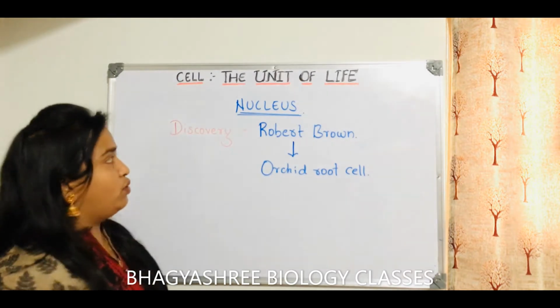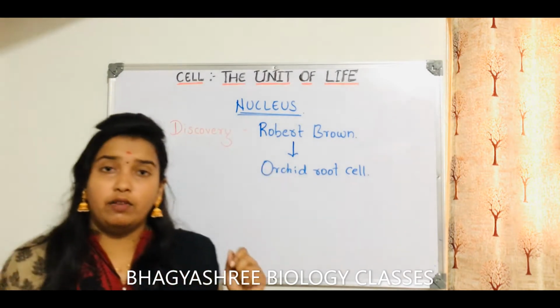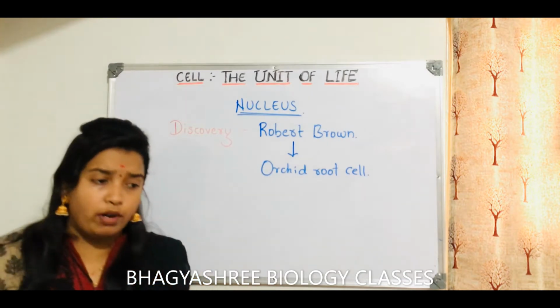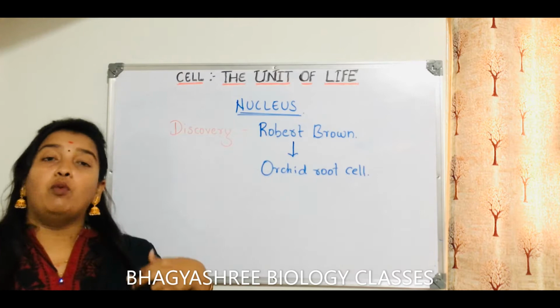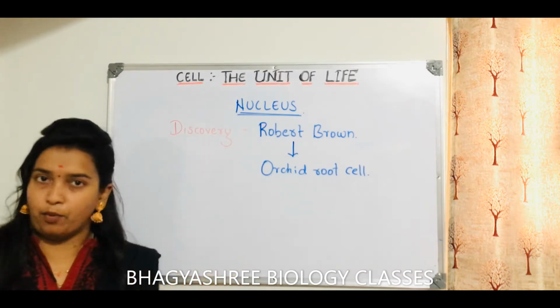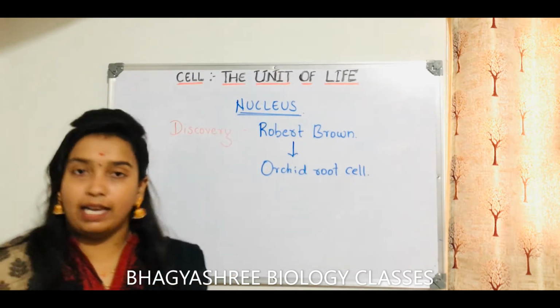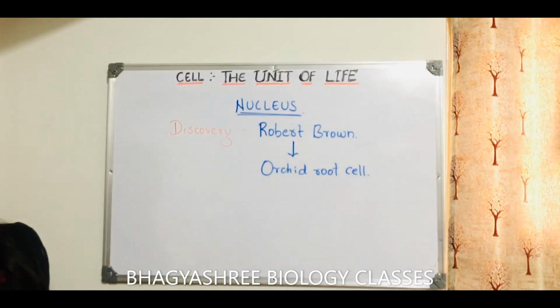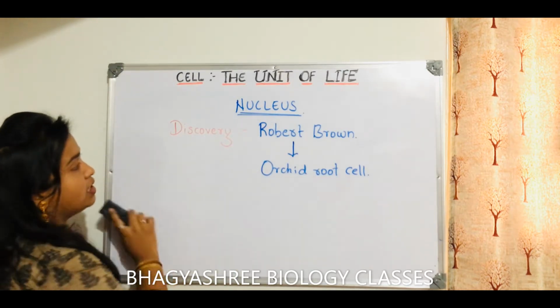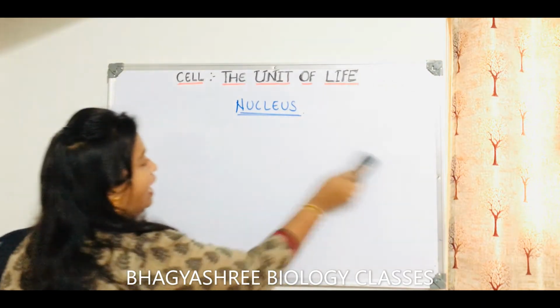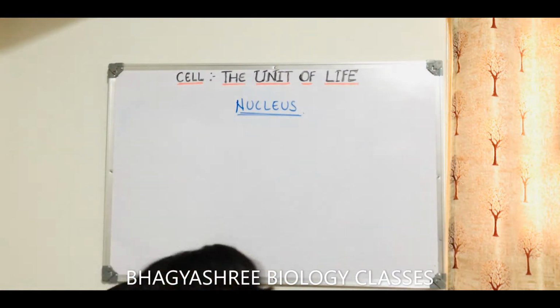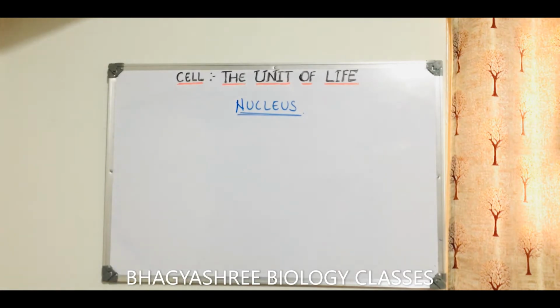Okay, so the nucleus at least he discovered. Then we need to understand whether the nucleus is so important for the cell. For what reason, what is its function, and what it is made up of. All these things play a very important role, right? So one by one we will be dealing with that. Okay, now, so this is done. We understood who discovered the nucleus. It was Robert Brown, and in which cell did he discover it? He discovered the nucleus in the orchid root cell.